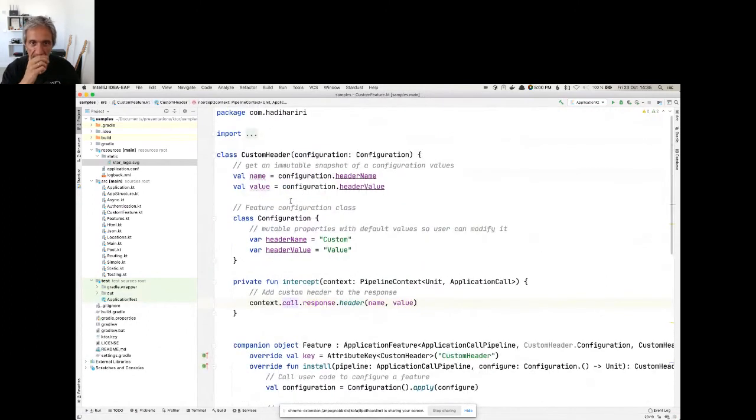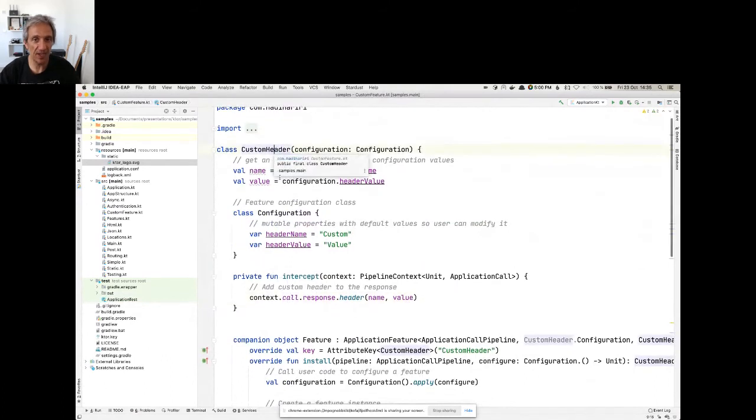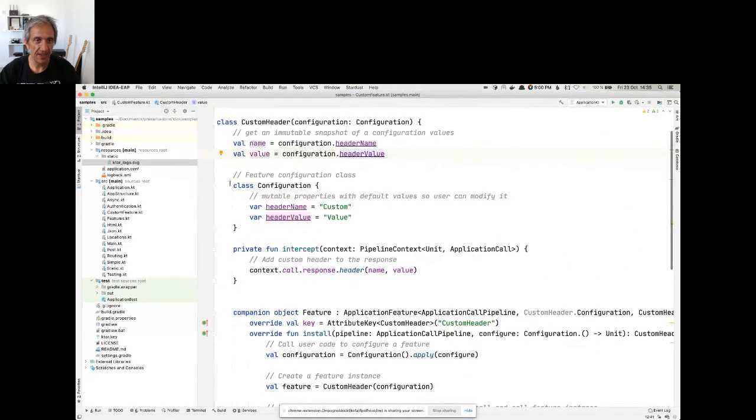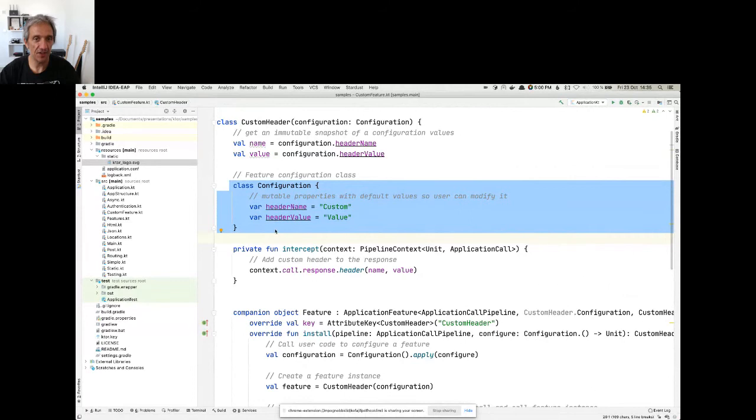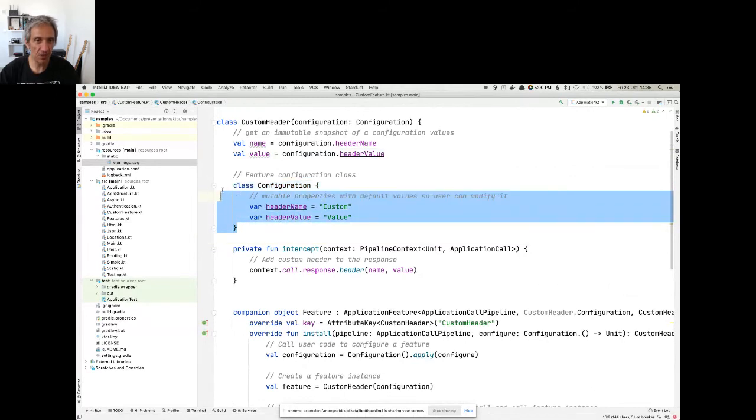So in this case, what I'm doing is I'm creating a custom header. And this custom header has two properties. It has a header name and a header value. And that is defined here in the configuration. So this would be the part where I'm configuring that feature. Remember, I told you that a feature has an initialization part where you can optionally configure it.